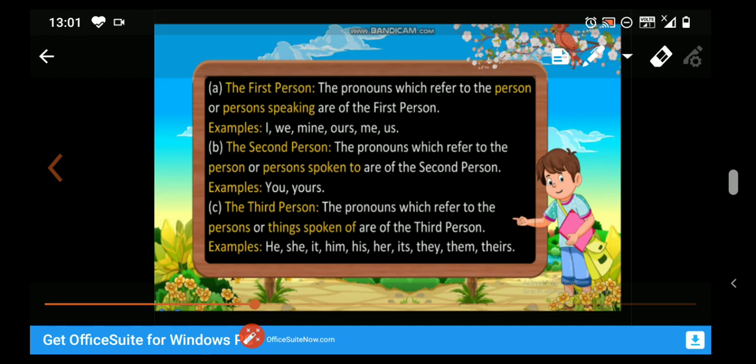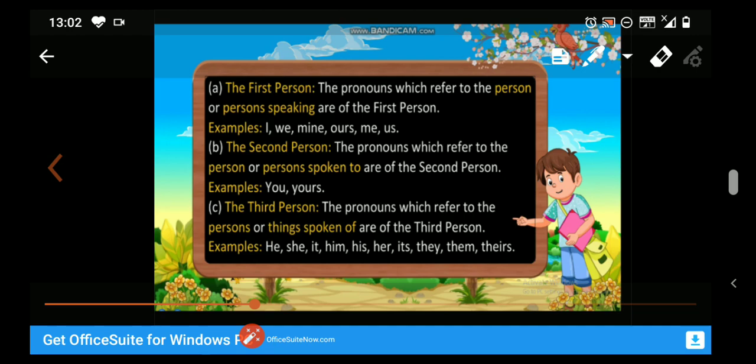Next, second person. The pronouns which refer to the person or persons spoken to are of the second person. For example, like you and yours. Or we can say that the pronouns you and yours, which stand for the person or persons spoken to, are said to be the personal pronouns of the second person.